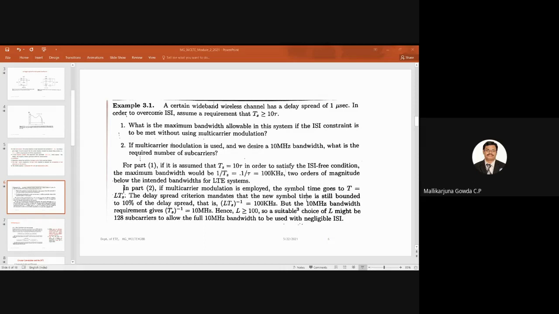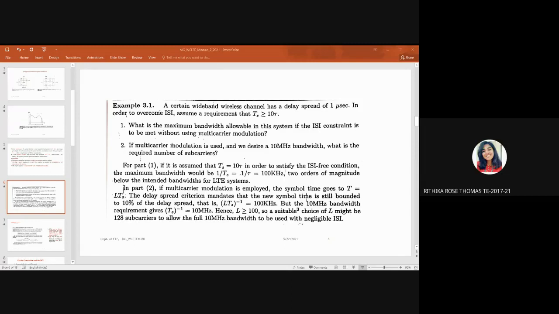What is the maximum bandwidth allowable in the system if the ISI constraint is to be met without using multi-carrier modulation? That is the first question. The second question: if multi-carrier modulation is used and we desire a 10 MHz bandwidth, what is the required number of subcarriers?